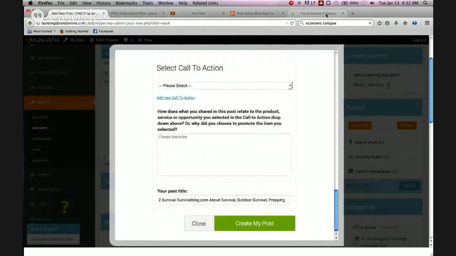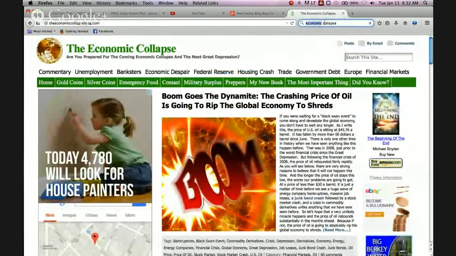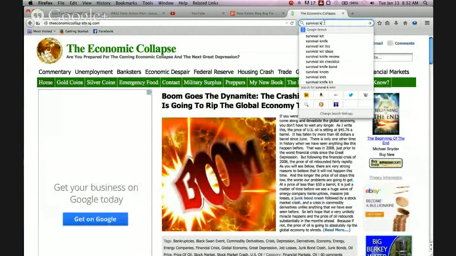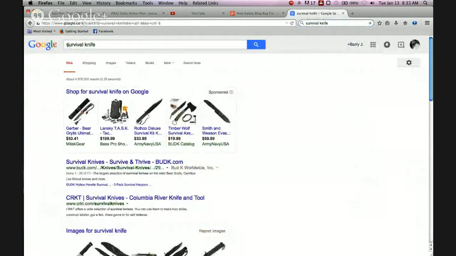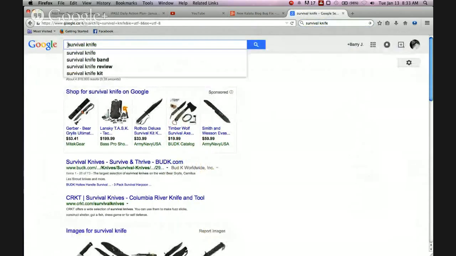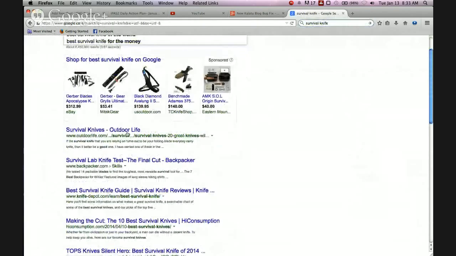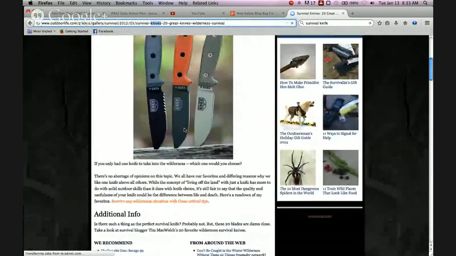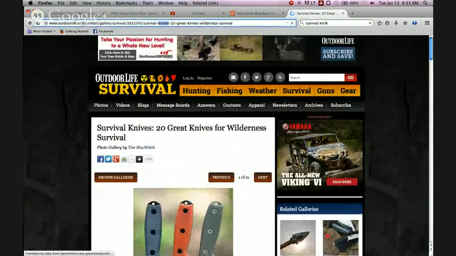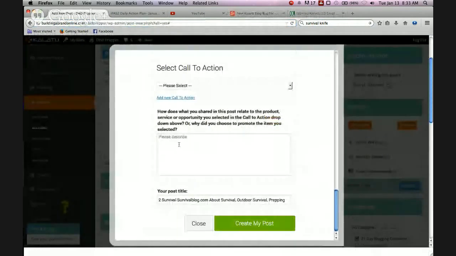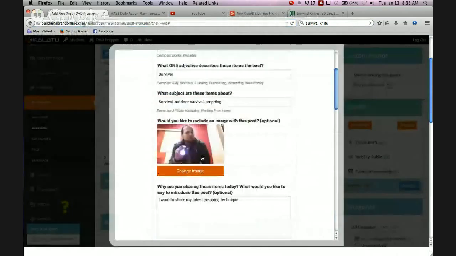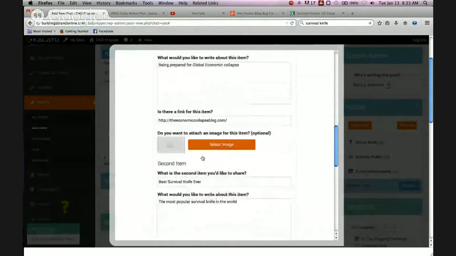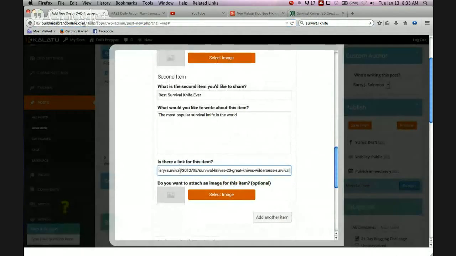All right, so now we go to the Google. We type in survival knife, or we'll just type in best survival knife. Survival knives, outdoor life. Click on that site, and what I'm going to do is I'm going to copy. I want to make sure that it's something that I want to send people to. So let's say I'll send people out to that one. I'll go back to Kalatu, and where did it go? Okay, most popular survival knife. Here's the link to that website.